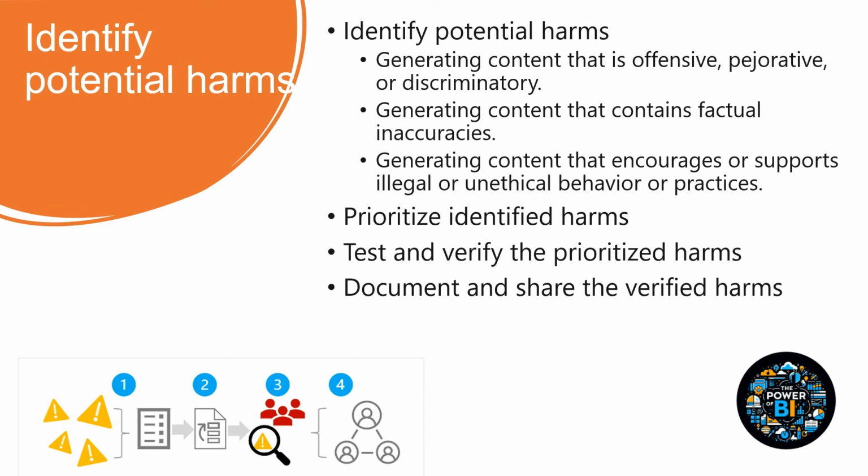There are four steps in this stage. First, identify potential harms, such as generating content that is offensive or discriminatory, content that contains inaccuracies, and content that encourages or supports illegal or unethical behavior. Then we prioritize the identified harms, test and verify the prioritization, and then document them.